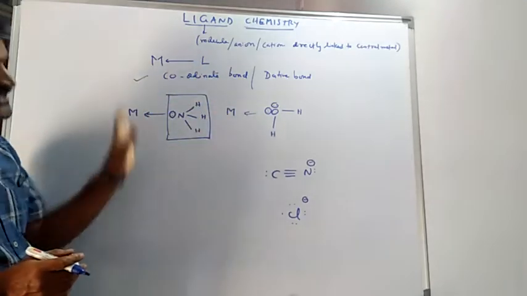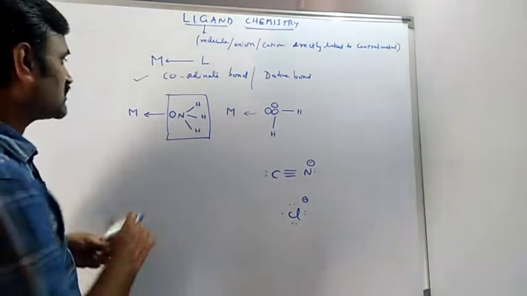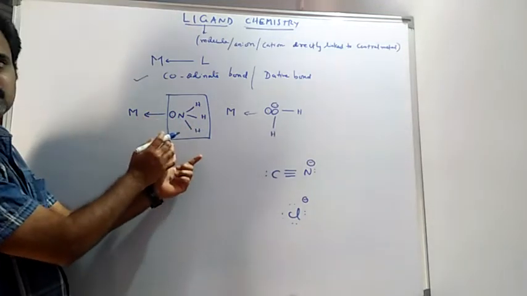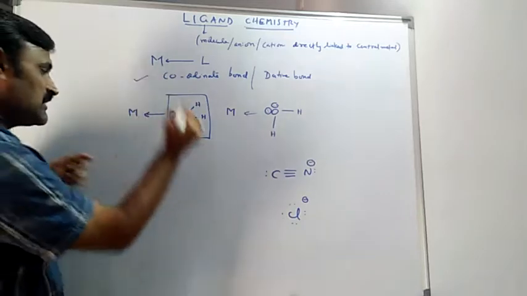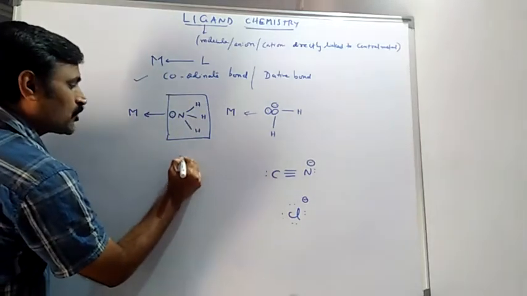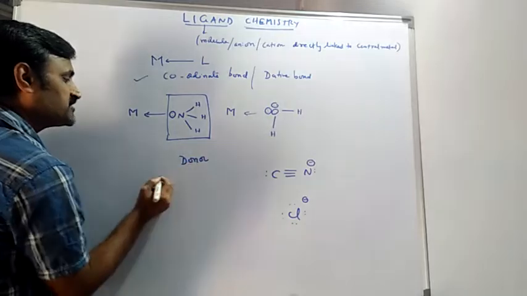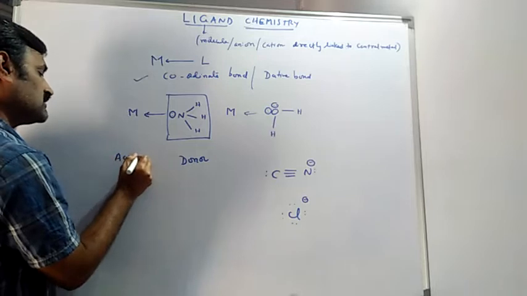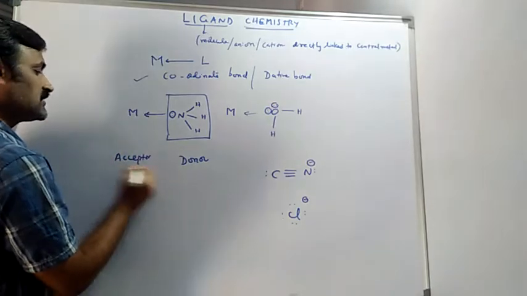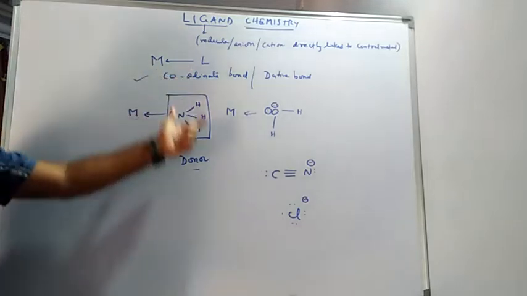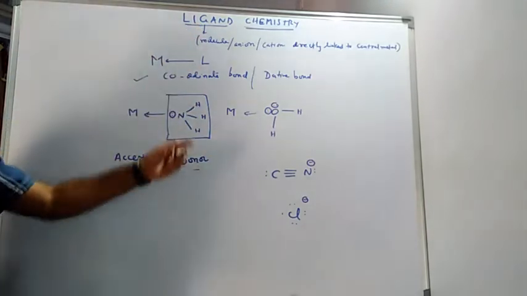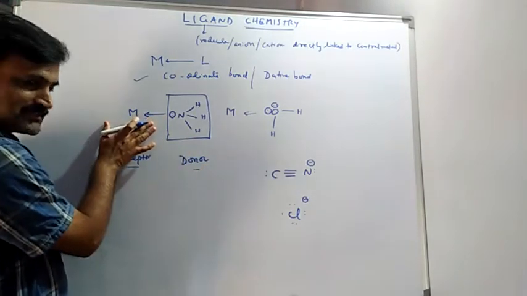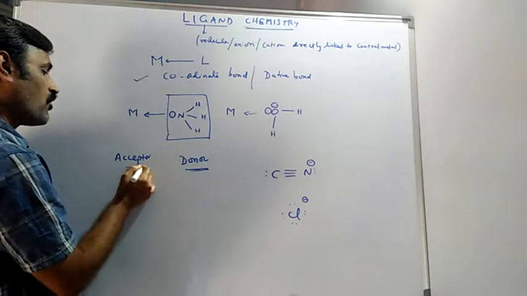So, in this discussion, what we have noticed is that the lone pair is contributed by the ligand atom to the central metal, meaning the ligand behaves like a donor species, and the central metal, as you all know, is the acceptor in this dative bond. The donor is the ligand, an electron rich species which donates a lone pair of electrons to the central metal in the complexes.